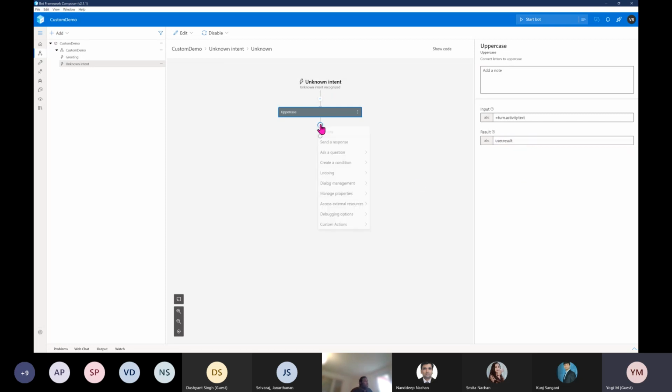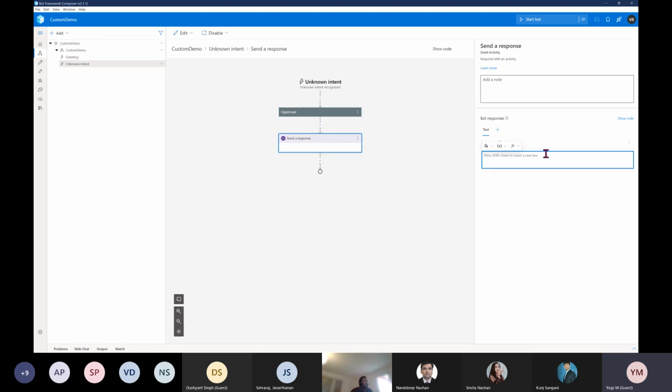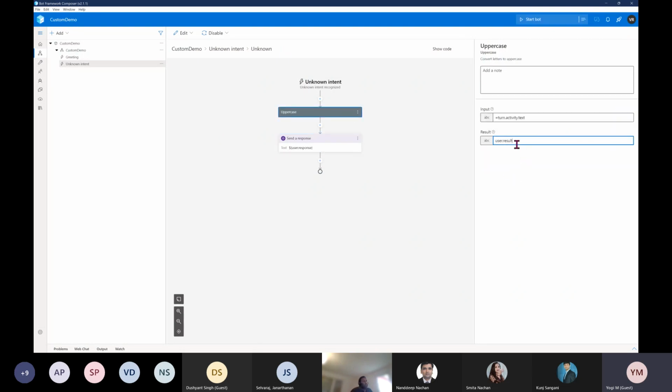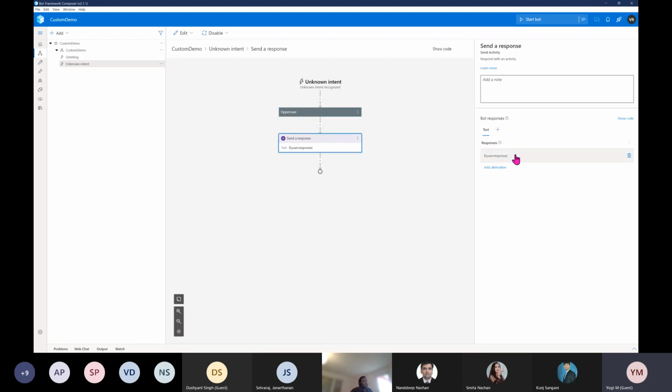That's it. And if you want to print the data, use the send a response and just type it like this, user.result. Copy it and paste it. Start the bot.